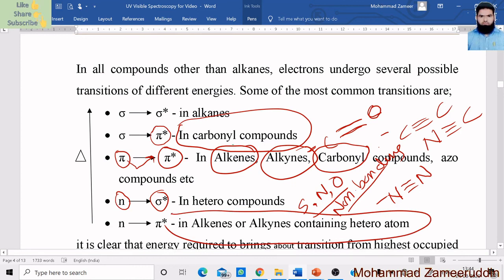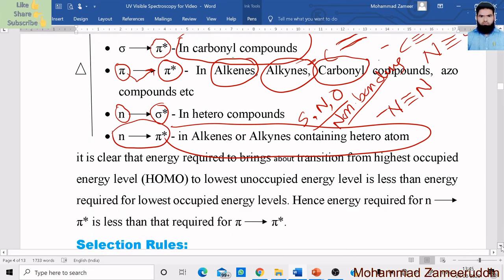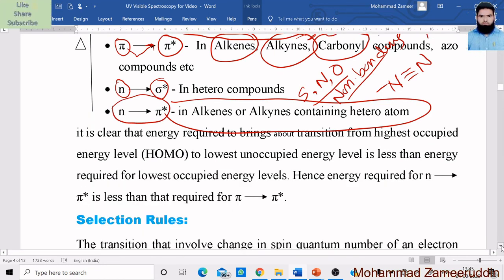Not simple alkenes and alkynes, only those which contain heteroatoms will give this type of transition also. So these are the different transitions of electrons. Is it clear? Okay, I think this is clear.